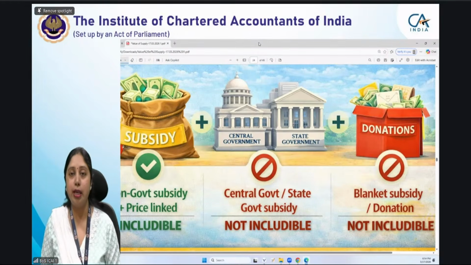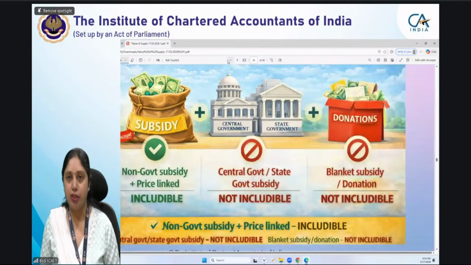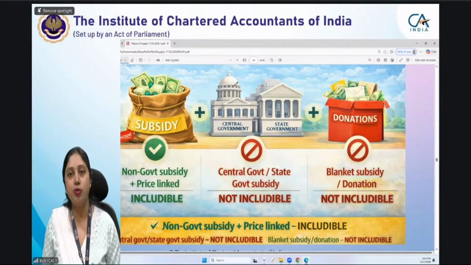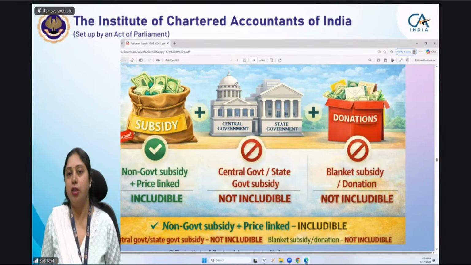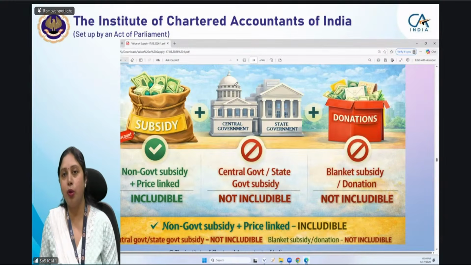Let me give you an example. I have purchased an air conditioner or I have purchased a television set from an electronics shop. The price was 1 lakh rupees. The seller has given it to me for rupees 90,000. I negotiated the price and he sold it to me for 90,000. So will the price be 90,000 or will the price be 1 lakh rupees?